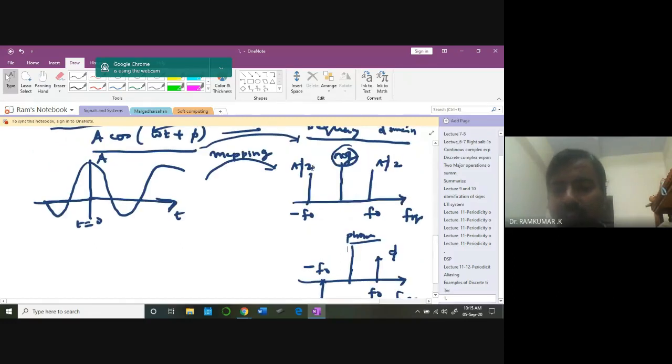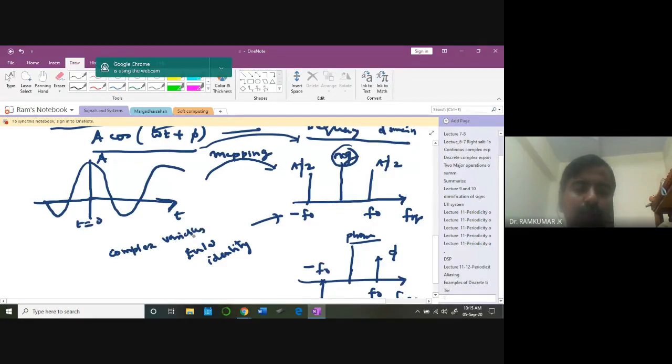Based on this, in fact we are deriving it only from the Euler identity. That's why I spent some time on that. You remember Euler identity. Go back again if you want to understand this properly. Understand the complex variables clearly by going back to the mathematical lecture which I have taken. So Euler identity you can understand from this. Now let us move.